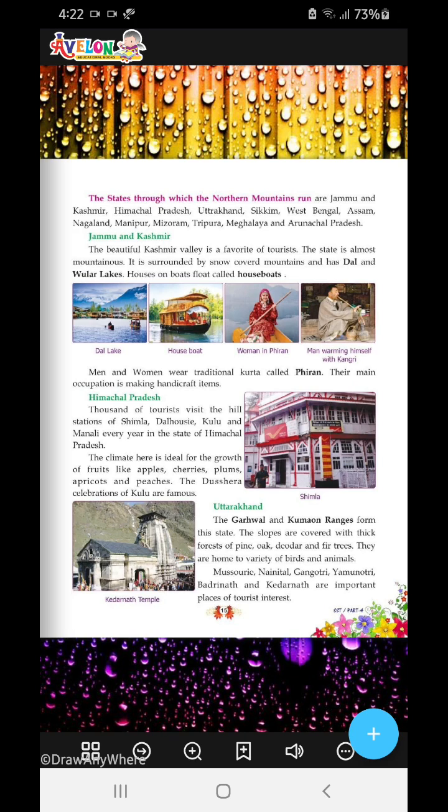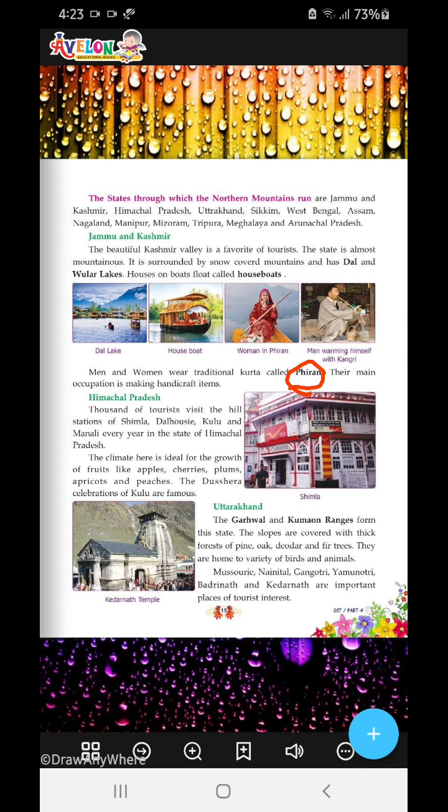So what does it have? The Dal and the Ular lakes. These two famous lakes are very beautiful. Houses float on the water as houseboats, and when you float on this houseboat, you will see the natural beauty all around you. It's so nice, so nice. Men and women wear a kurta called firan. This kurta which men and women both wear is known as firan.